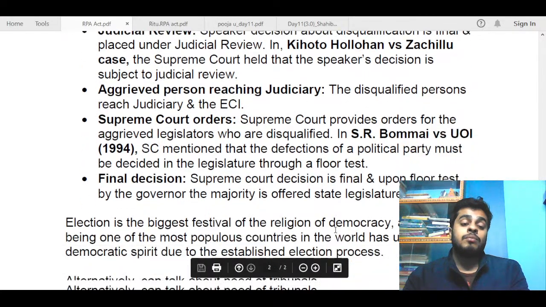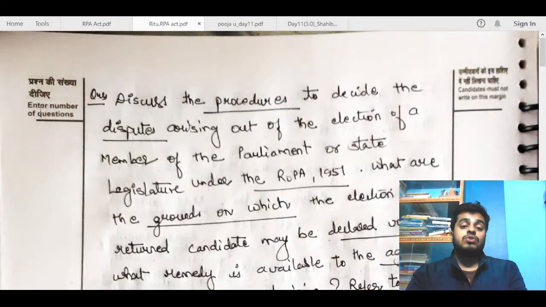And next we will move to looking at some of the copies that you have submitted before 2 p.m. So first is Ritu's copy.